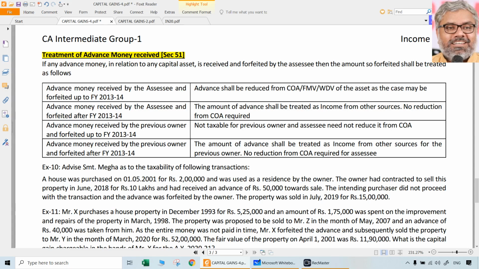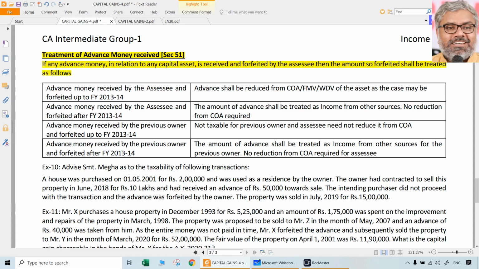The buyer would have paid some token advance money, and the SSE would have received it, but for some reason that deal did not go through. The SSE did not refund that money to the buyer of the asset. He forfeited it. Then how to treat that is section 51.